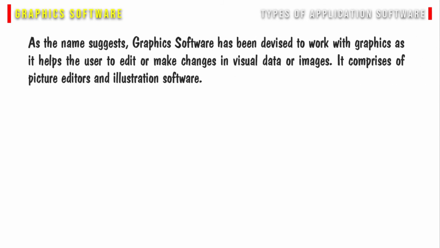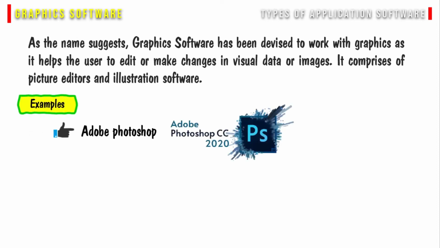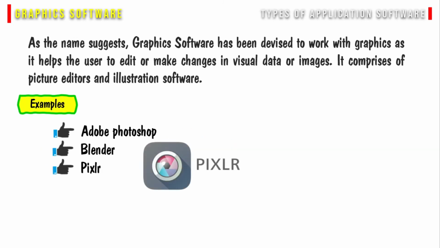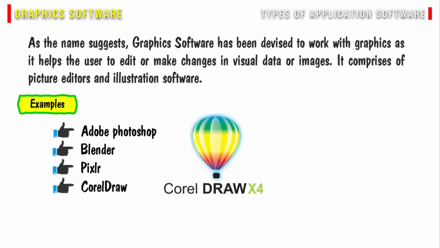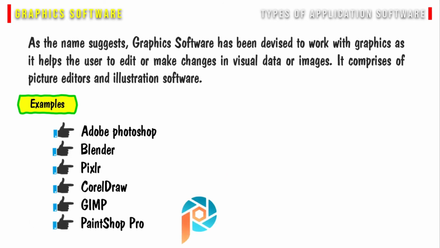Graphics software. As the name suggests, graphics software has been devised to work with graphics as it helps the user to edit or make changes in visual data or images. It comprises picture editors and illustration software. Some examples of graphics software are Adobe Photoshop, Blender, Pixlr, CorelDRAW, GIMP, PaintShop Pro, etc. Web browsers.